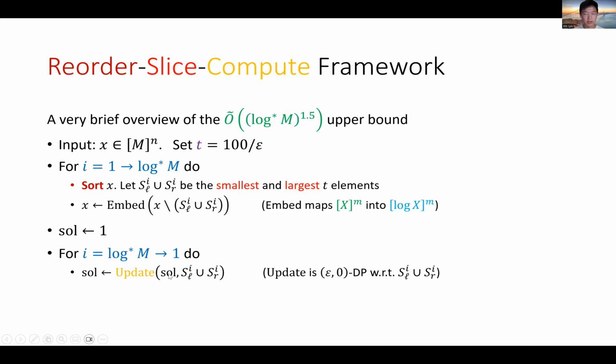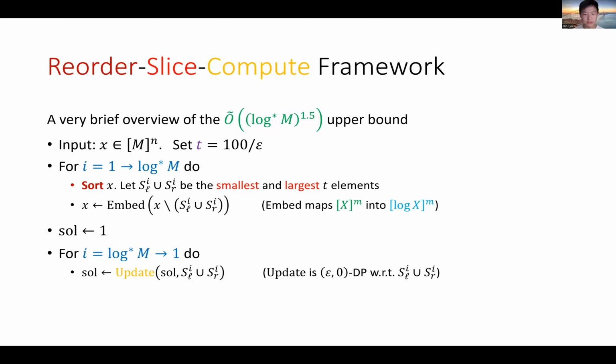in each round, we update our current solution by using the slice we have taken during the i-th iteration of the previous procedure. Again, this update is a sophisticated procedure designed in the paper.